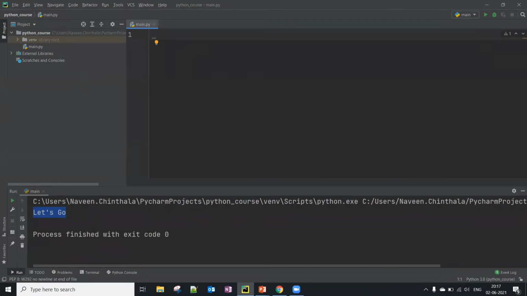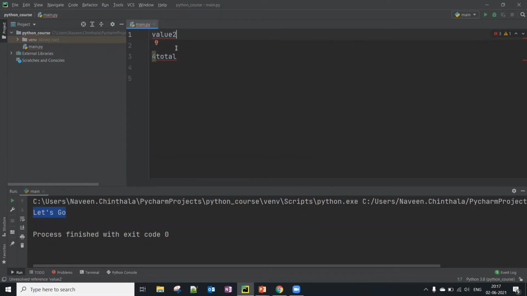And identifiers cannot begin with a digit. For example, 2value or 4total, like this. So it should not start with integers. If you want, you can keep value2 like this, okay.